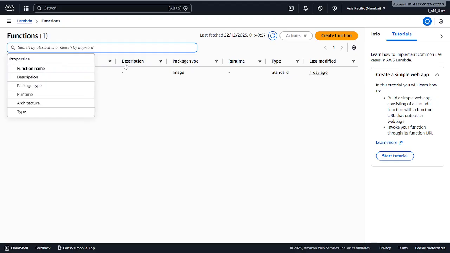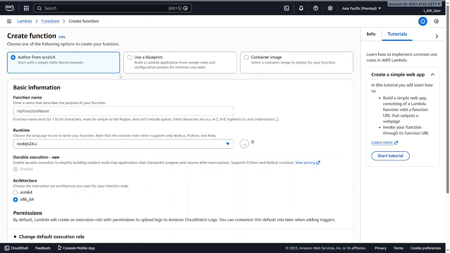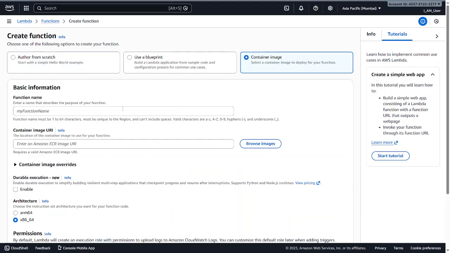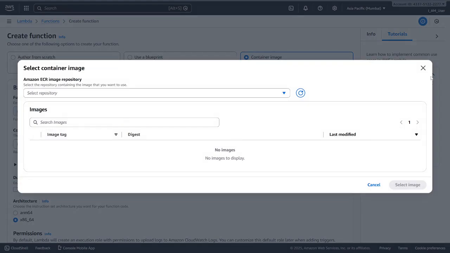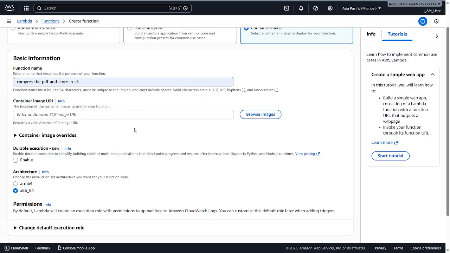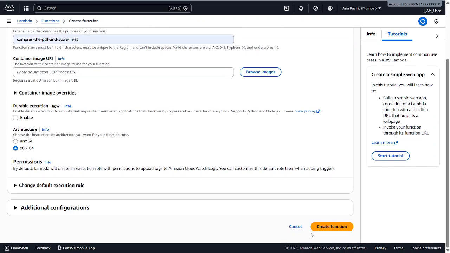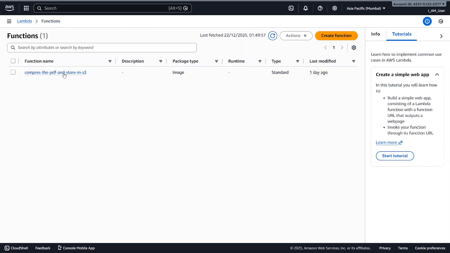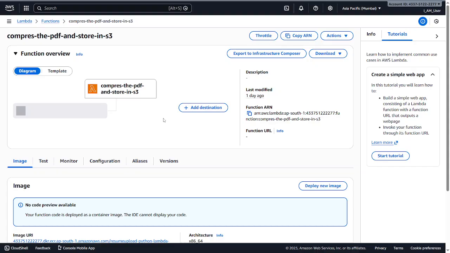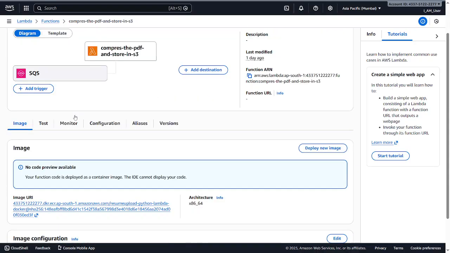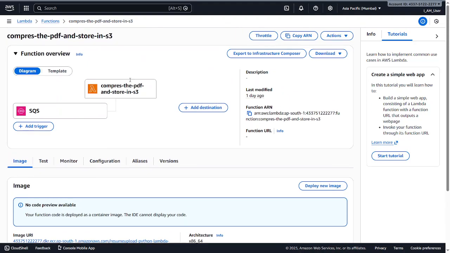Then create a Lambda function. This is a basic one, and I have already shown you. Create a Lambda function, give it a name, and then choose the image from here. I don't have access for now, but you can choose the image from here, and then you just create the function, that's all. After creating the function, you'll get something like this, without the SQS trigger.